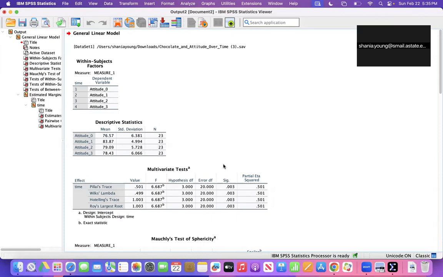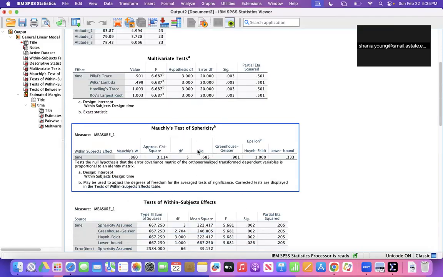So the first thing that I will look at is the descriptive statistics. When we come in here, we'll see that before eating chocolate, the average attitude score was 76.57. 5 minutes after eating chocolate, the average increased to 83.87. 1 hour later, it decreased to 79.09. And after 4 hours, it was 78.43. This shows that the attitude improved right after eating chocolate, then gradually decreased over time.